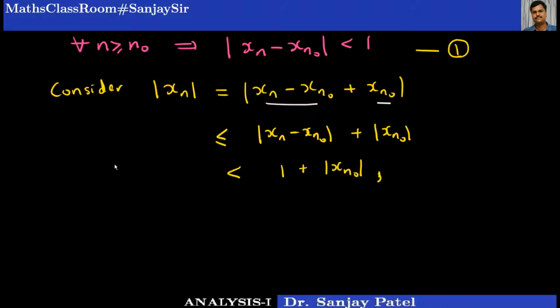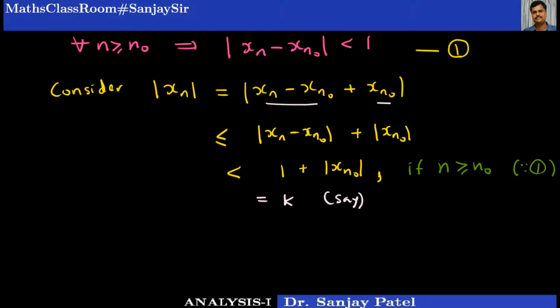This is true only if the value of n is greater than or equal to n0, because of result number 1. Remember, mod of xn0 is a constant because xn0 is a particular term of the sequence. So I can call this number k.